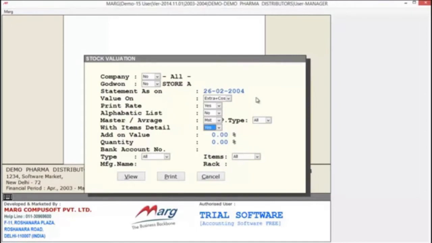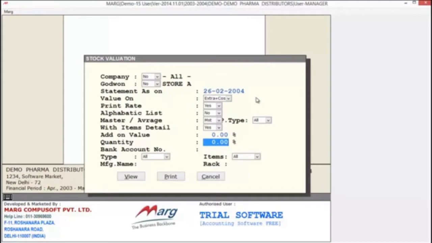Otherwise, keep it no. Here you have the unique options, add-on value and quantity. Through these options, you can manipulate your statement on a value and quantity basis. For example, if you want to increase your stock value by some percentage, then you can define the percentage. And you can also decrease the value.